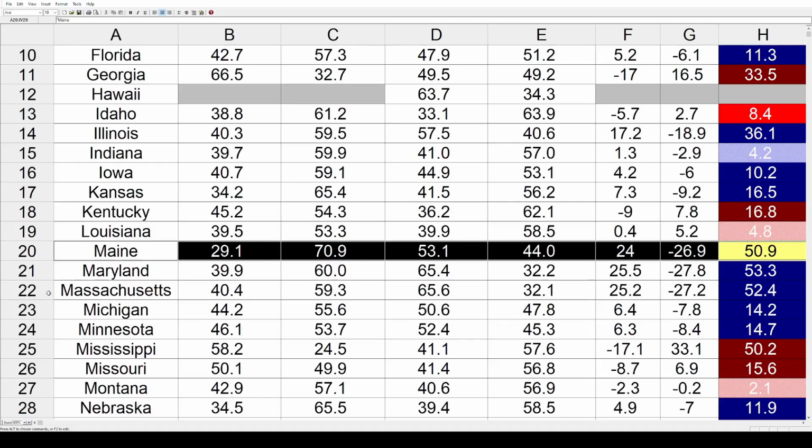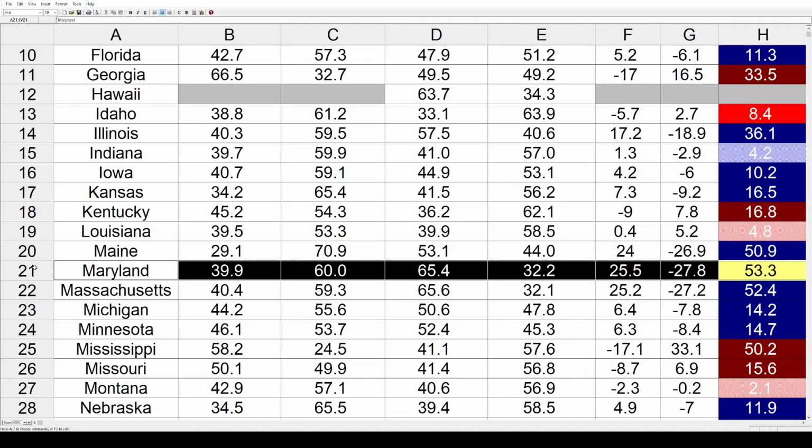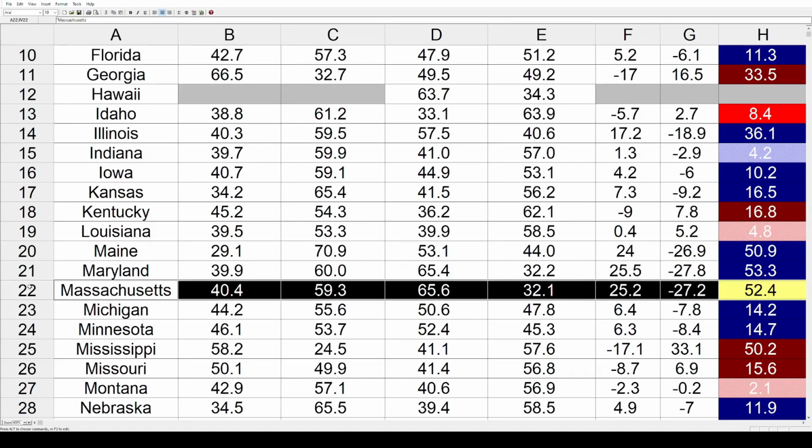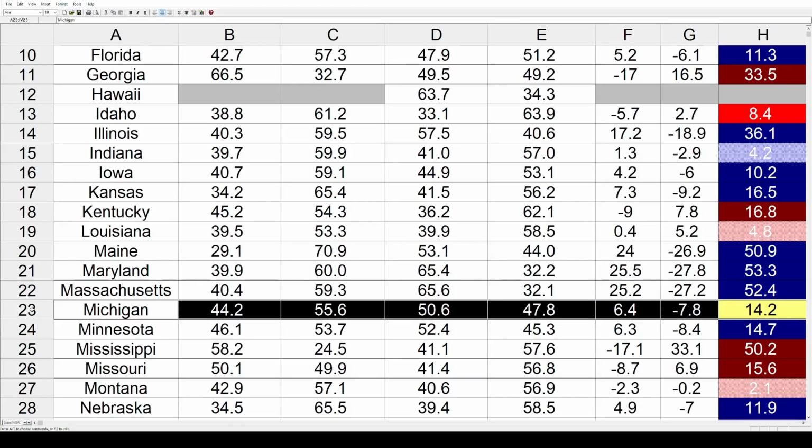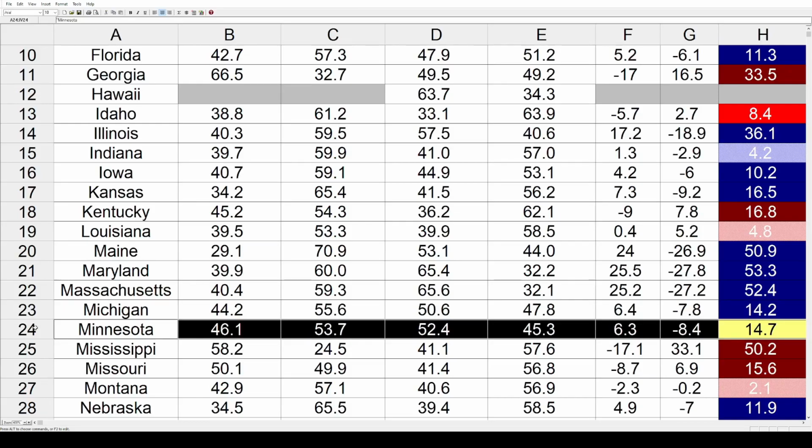Maine went huge toward the left by 50.9%. Maryland by 53.3%, and in Massachusetts by 52.4%. Michigan went in the same direction, but by a smaller 14.2%, and in Minnesota by 14.7%.